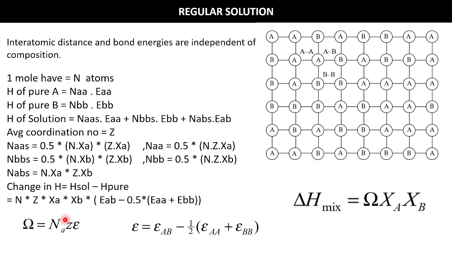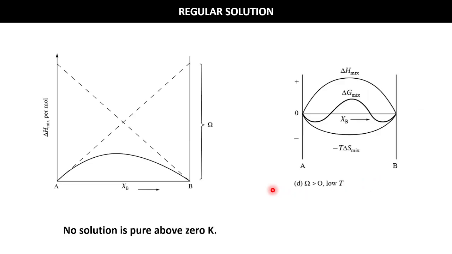If we put it, then we will get omega, which is nothing but N_a Z into epsilon. It is called the partition function. So delta H mix is nothing but omega XA XB. Okay, you need to remember this equation for our further derivation.